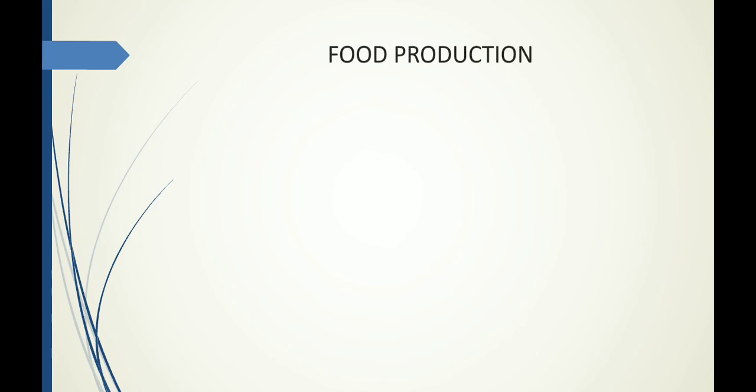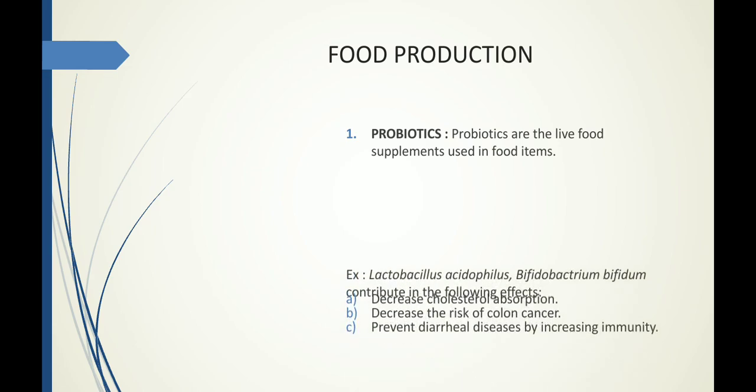Okay, the next one is food production. In that, probiotics. What are probiotics? Probiotics are the live food supplements used in food items. So these are live food supplements or live microorganisms which are used in food supplements or any food items.